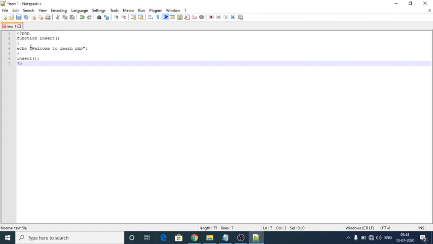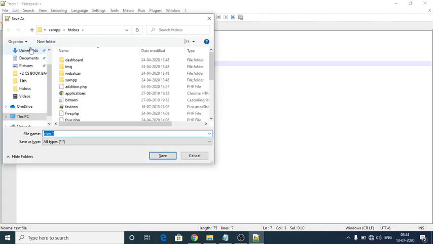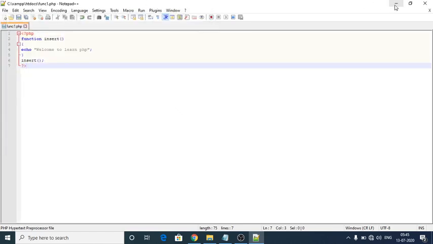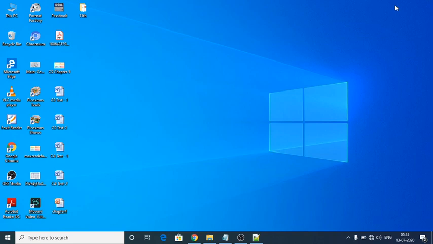So now I'm going to save. I have already installed the XAMPP server. In that server, I'm going to save my program in htdocs, as func1.php. I already gave a small example in the fourth lesson on how to execute your PHP programs.